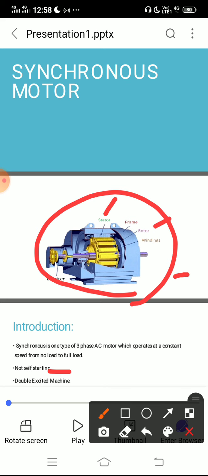It is a double excited machine. What is meant by double excited? Double excited means it needs two electrical inputs. The first one is the three-phase supply given to the stator winding and the DC supply is given to the rotor winding.